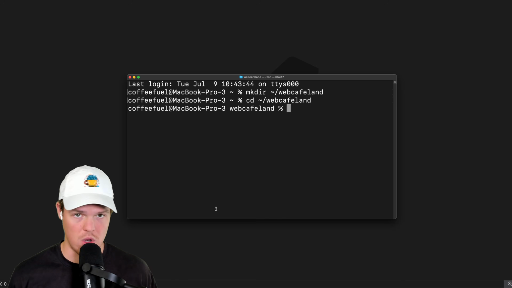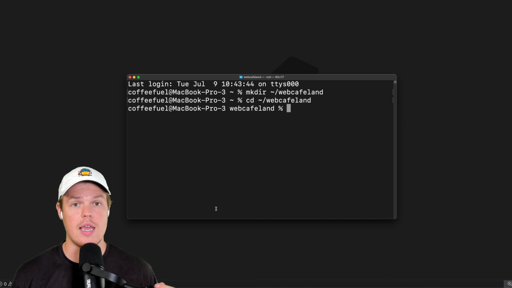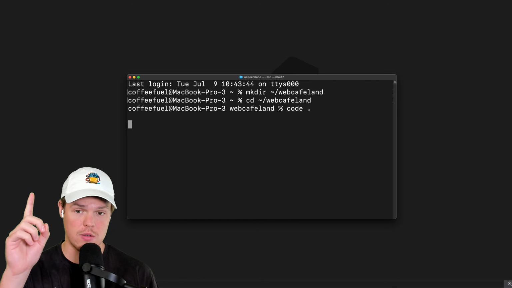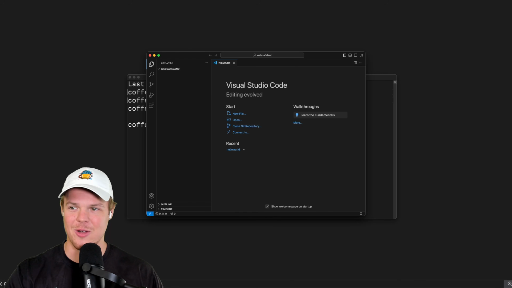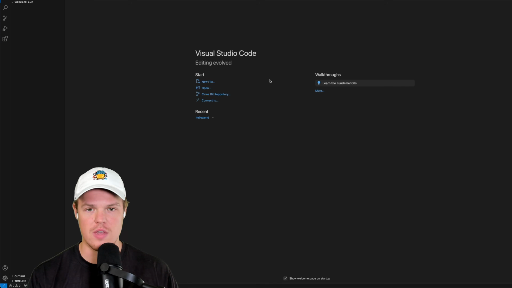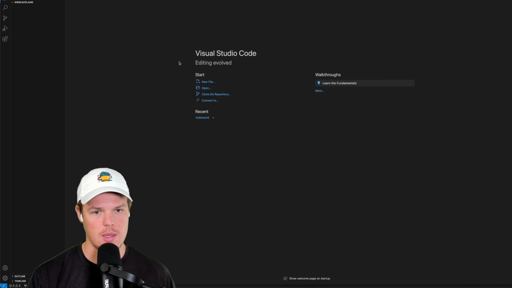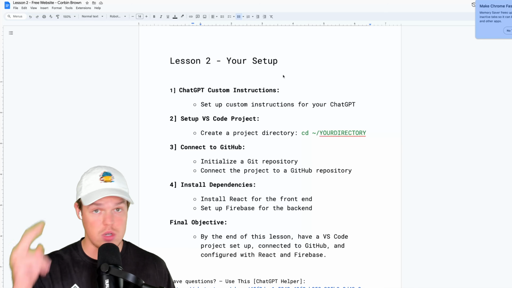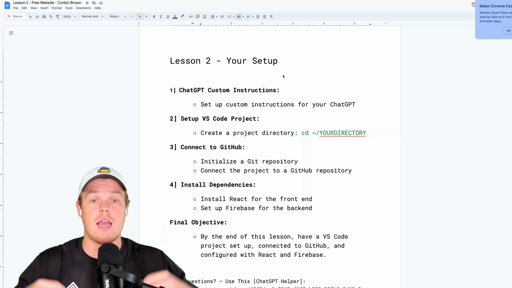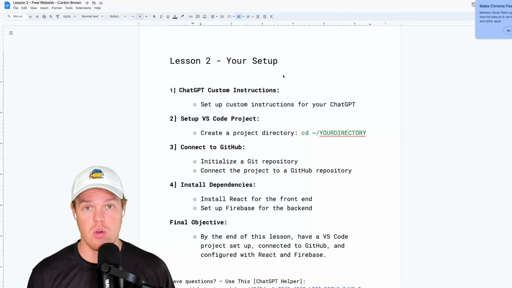So far, so good. Once we're in this directory, we're going to go ahead and make a VS Code project with it. And this is how we're going to import all of our stuff. So all we need to do is do code dot. Hit enter, and then watch this. It's going to pop up here. So there we go. We are in our new VS Code project, which is Web Cafe Land. Step 2 here is done. You just completed step 2. That's it. Set up VS Code project. Boom. Good to go. Now let's go ahead and install React.